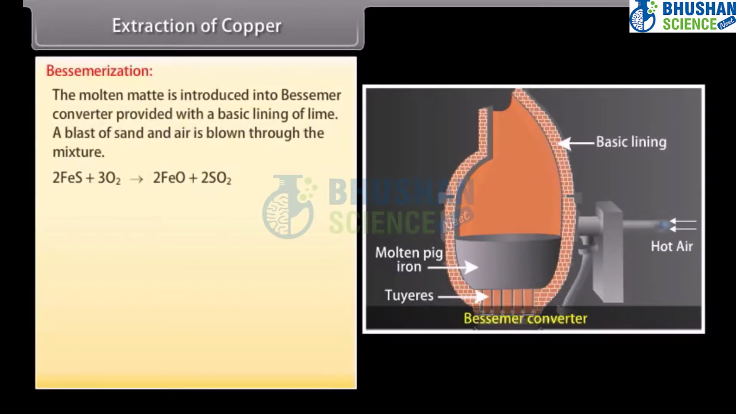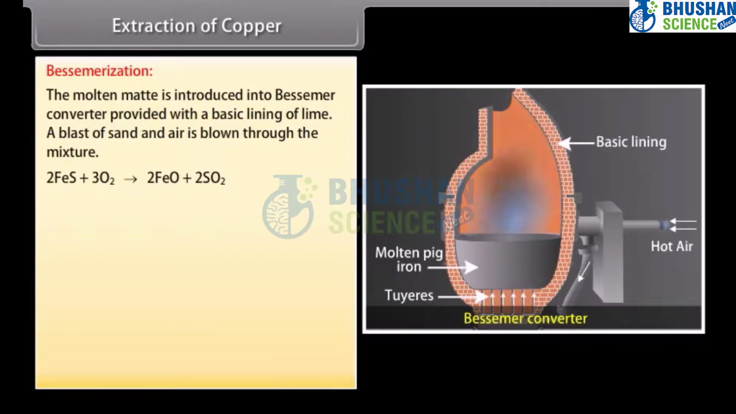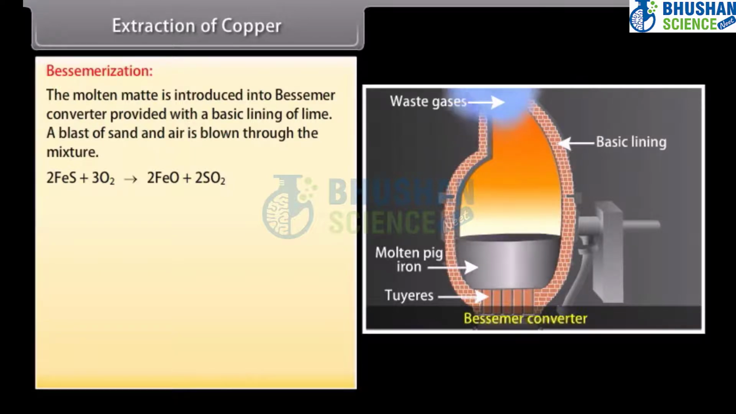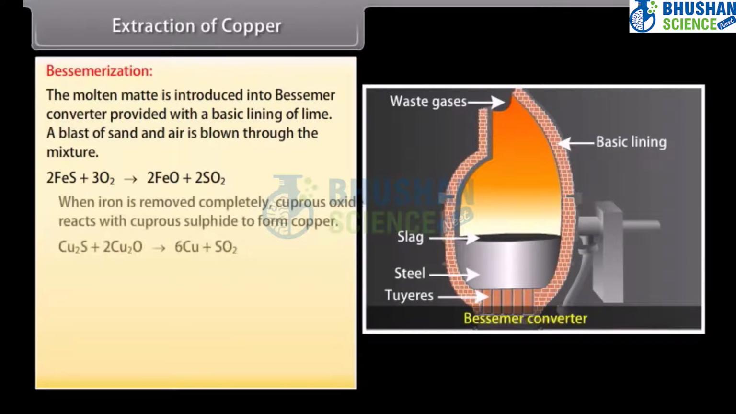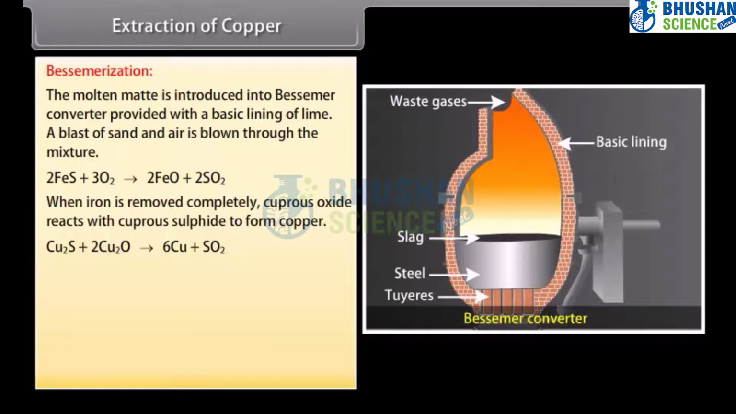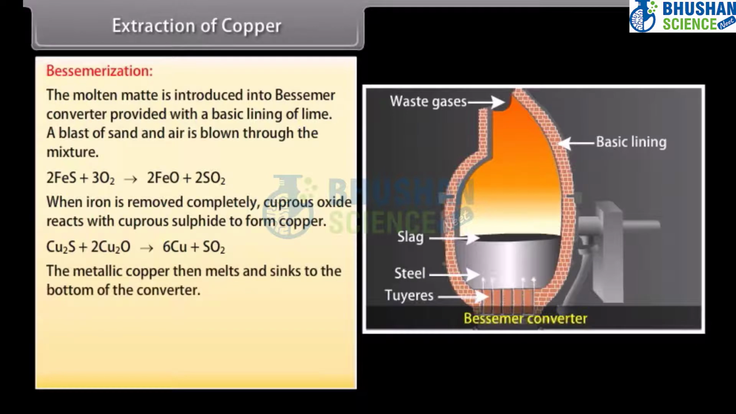Bessemerization. The molten matte is now introduced into a Bessemer converter provided with a basic lining of lime. A blast of sand and air is blown through the mixture. FeO is removed as FeSiO3. When iron is removed completely, cuprous oxide reacts with cuprous sulfide to form copper. The metallic copper then melts and sinks to the bottom of the converter.